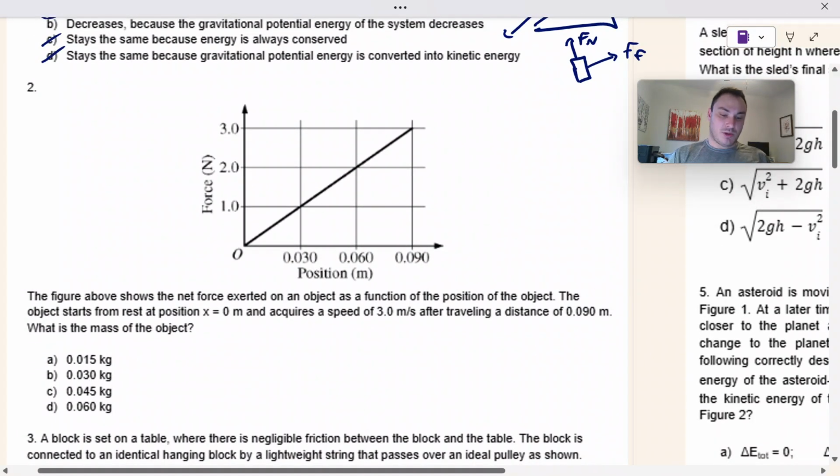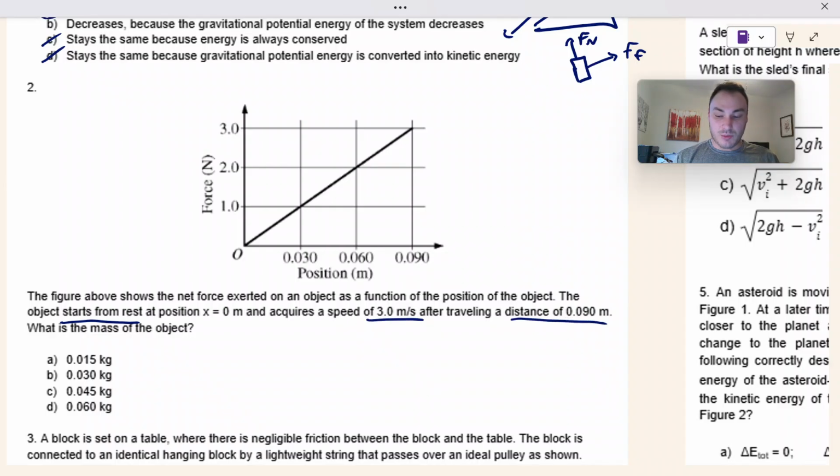Question 2, the figure above shows the net force exerted on an object as a function of the position of the object. The object starts from rest and acquires a speed of 3 meters per second after traveling a distance of 0.090 meters. What is the mass of the object? So we're given a graph of force versus position.